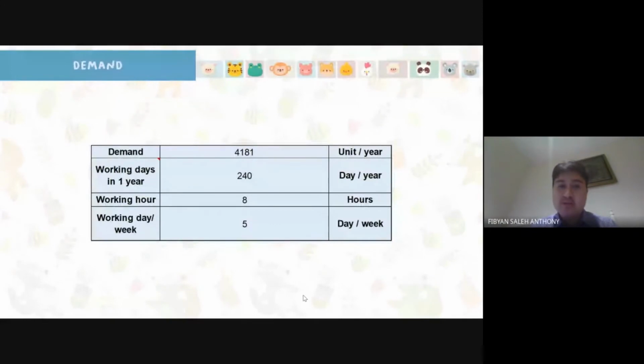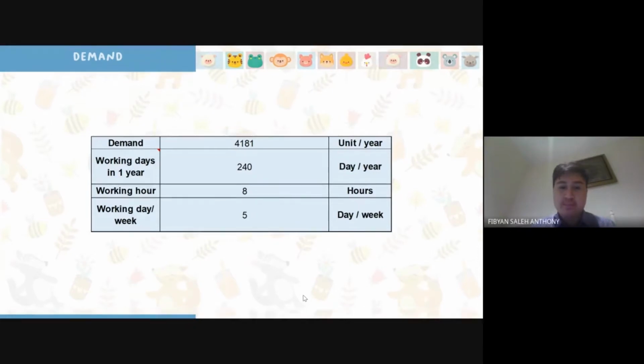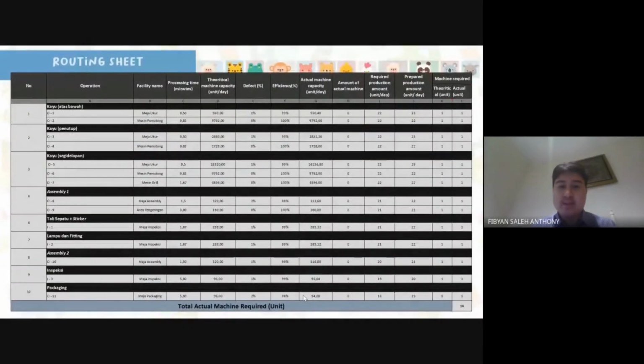Before we enter the routing sheet, we have to decide the demand, also the working hours. This is the result of the routing sheet. We can see that the total actual machine required is 14 units and the amount of prepared production units per day is 23.